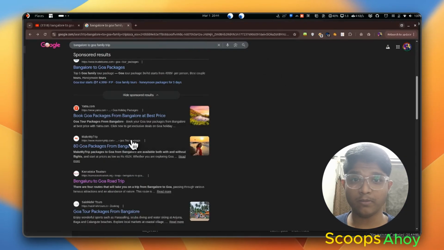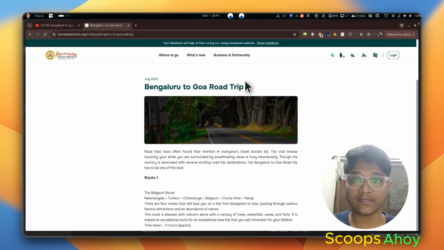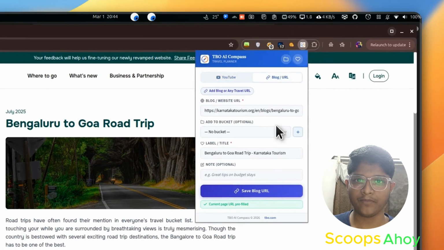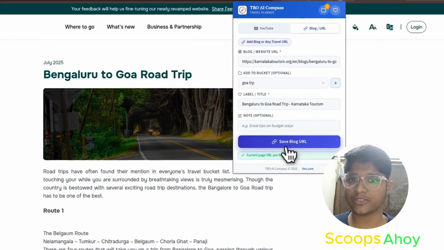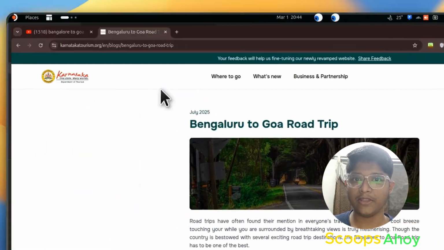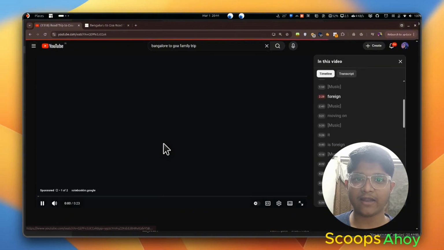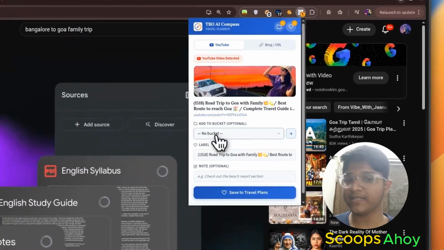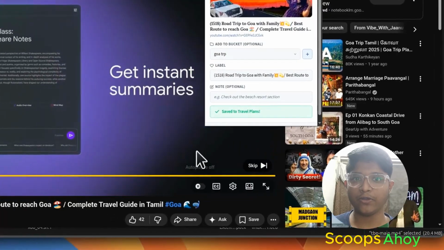Now I'll show you one of the coolest and most useful features of our product. Let's say you are researching your own trip, so you'll have some set of websites and videos. We have built a Chrome extension in which you can search across different web pages, create a new project for your plan, and add the videos and relevant blog resources with a single click. With a single click, it adds all your context related to videos and blogs to your project.